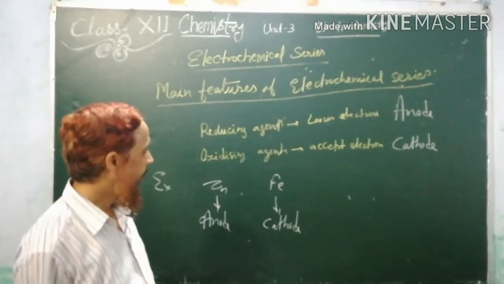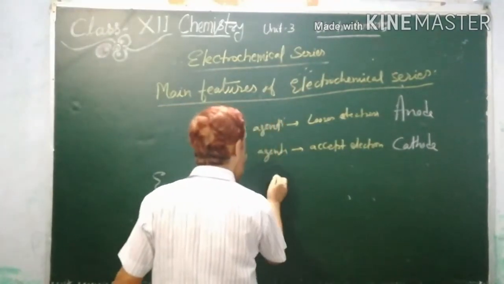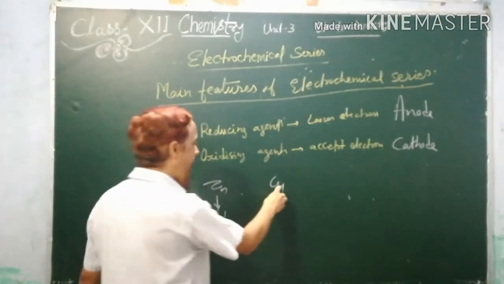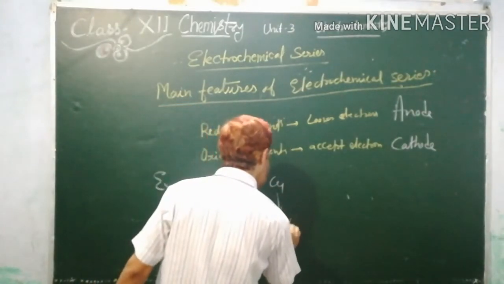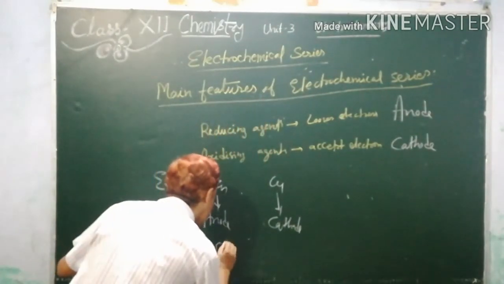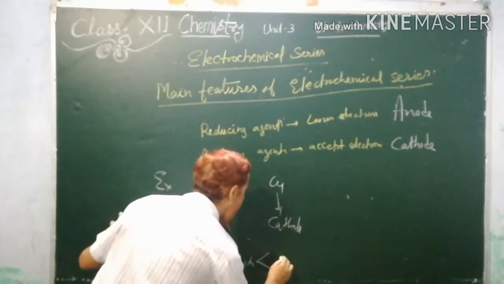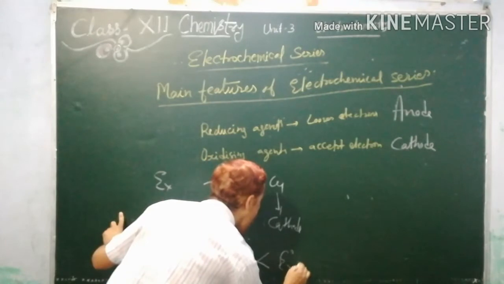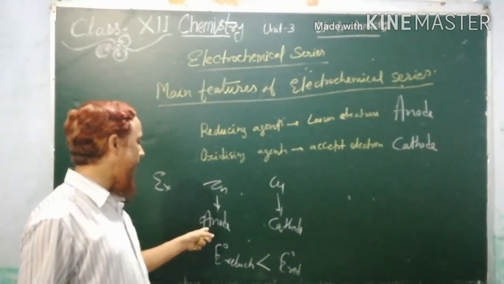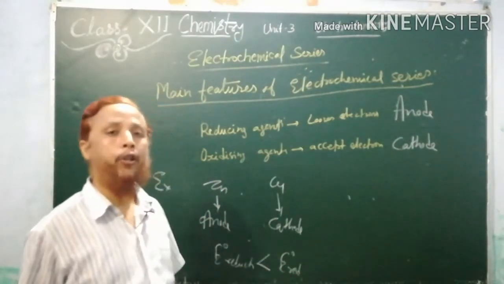Clear? Remember, in the Daniel cell we were using zinc and copper electrodes. Now it is clear why zinc was taken as anode and copper as cathode, because the standard reduction potential of zinc is less than the standard reduction potential of copper. So those that have less will be used as anode, and those that have more will be used as cathode.